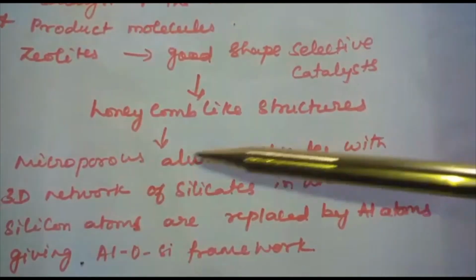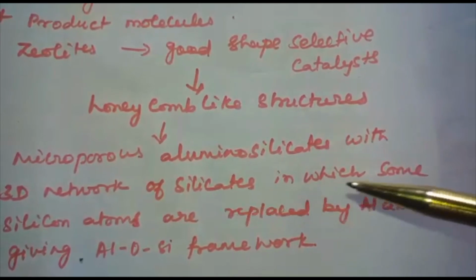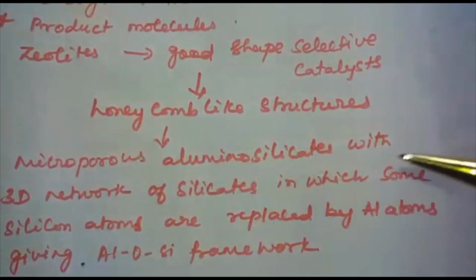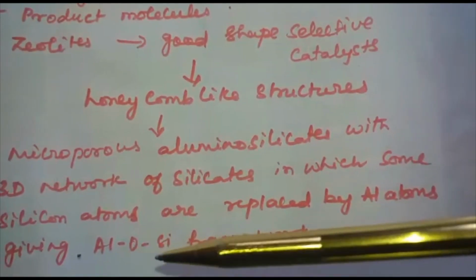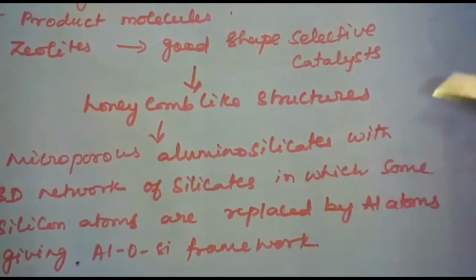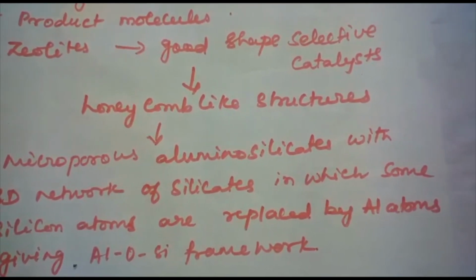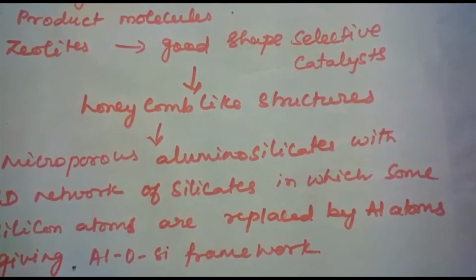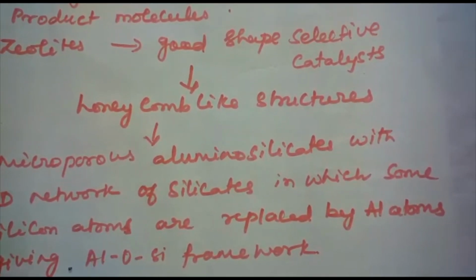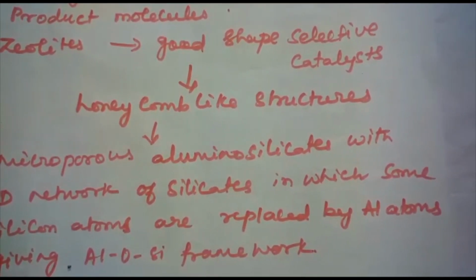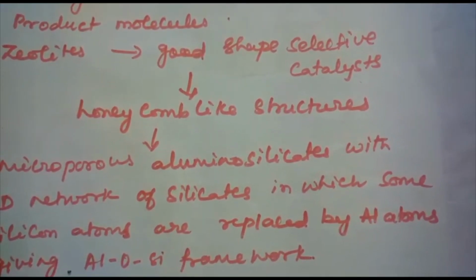They are microporous aluminosilicates with a three-dimensional network of silicates in which some silicon atoms are replaced by aluminum atoms, giving this aluminosilicate framework. The reactions taking place in zeolites depend upon the size and shape of reactant and product molecules, as well as upon the pores and cavities of the zeolites. These are found in nature, and they are also synthesized for catalytic activity.